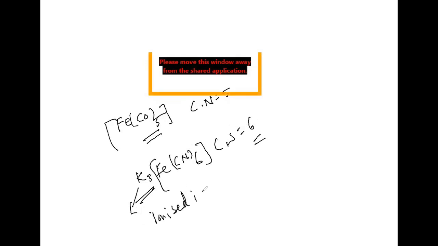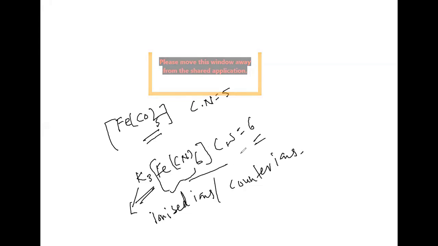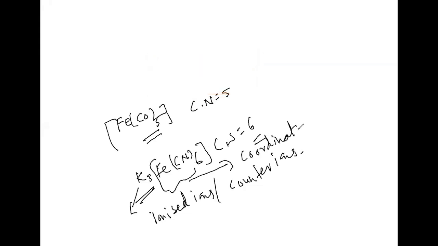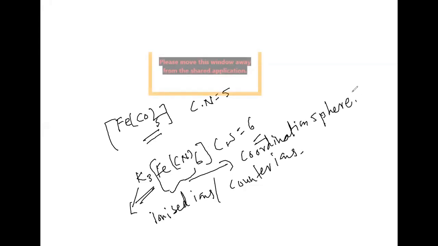These ionized ions we can also call counter ions. The complete setup inside the brackets we call a coordination sphere, or coordination entity.